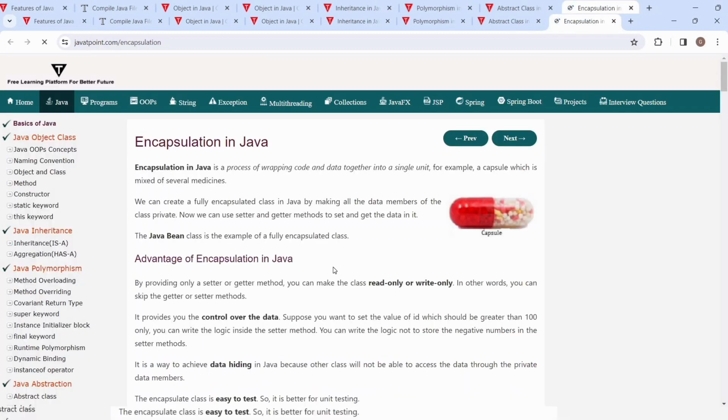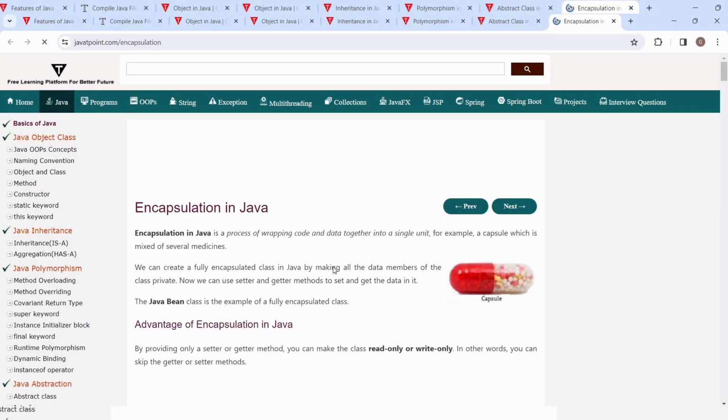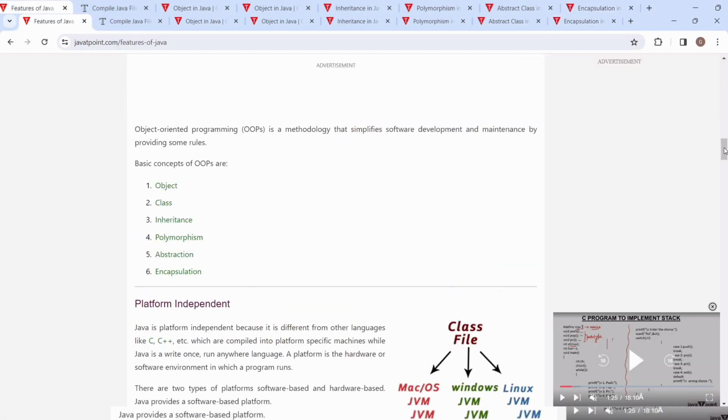What is encapsulation? It means wrapping data and code into a single unit. Like a capsule, you can see what is inside; data and code are together in a single unit, that is a capsule. So these are the main features.